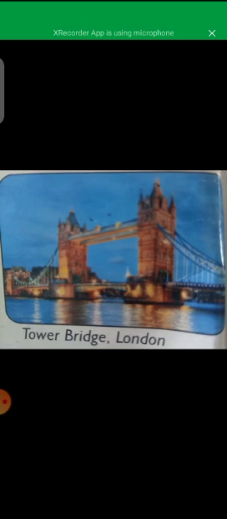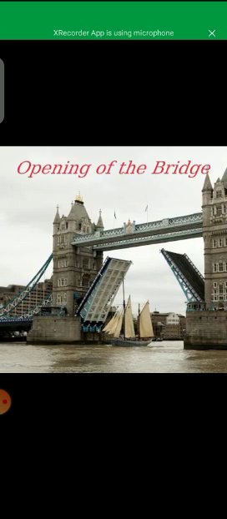The middle of the bridge can be raised to permit large vessels to pass the Tower Bridge. It used to be raised about 50 times a day, but nowadays it is only raised 4 to 5 times a week. You can also visit the inside of the tower where you can observe the original mechanism used to raise the bridge. This is the picture of the Tower Bridge, London, and this is the bridge that you can observe, and the bridge can be raised 4 to 5 times a week. Clear?